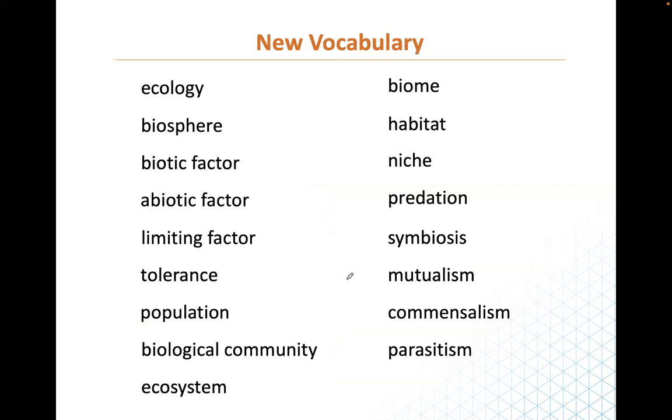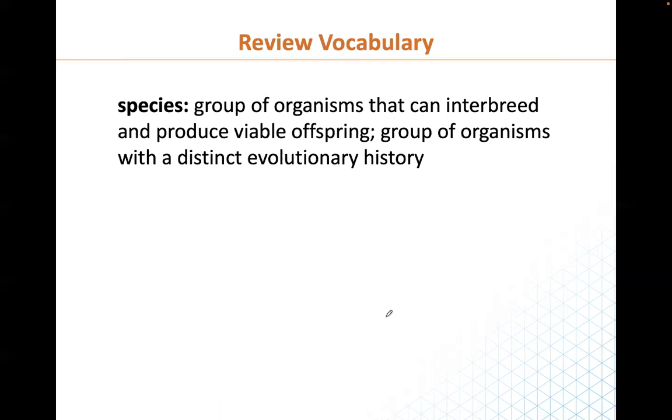The things we're going to talk about in this lesson are ecology, biosphere, biotic factor, abiotic factor. Limiting factors: tolerance, population, biological community, and ecosystem. We're going to talk about biome, habitat, niche, predation, symbiosis, mutualism, commensalism, and parasitism too.